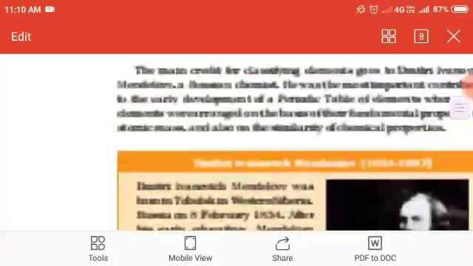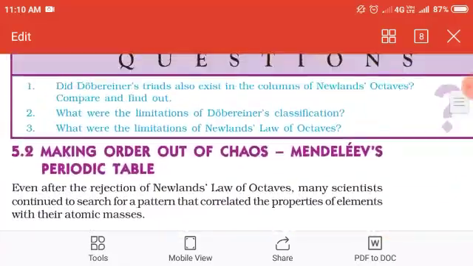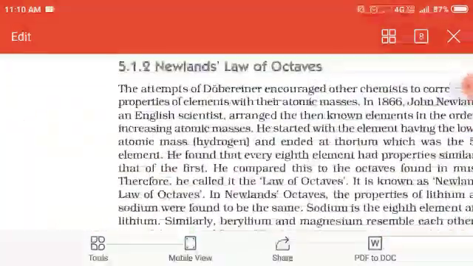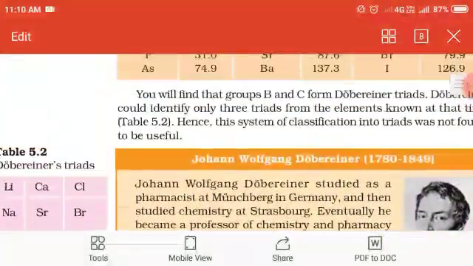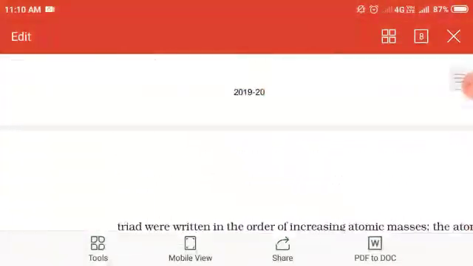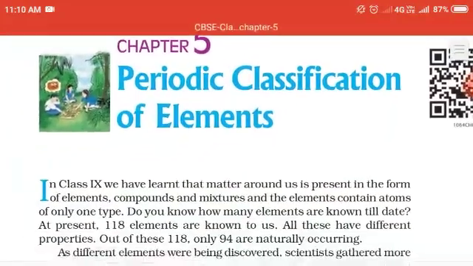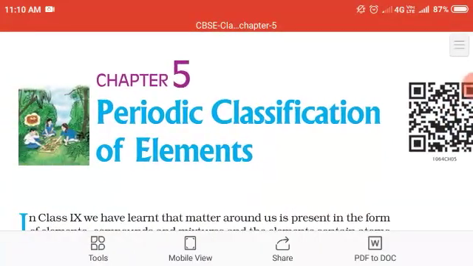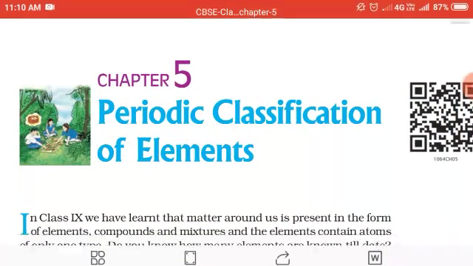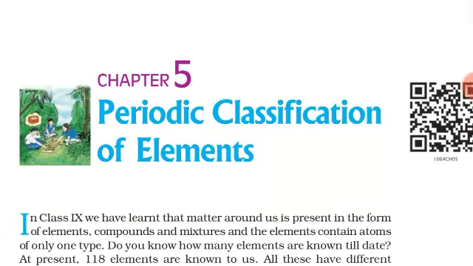Before that, we have seen Newlands' law of octaves, and first we saw Dobereiner's triads, using which he made his own periodic table. But keep in mind, up to now we are following the modern periodic table, which has 118 elements placed in it. Here we end our chapter.